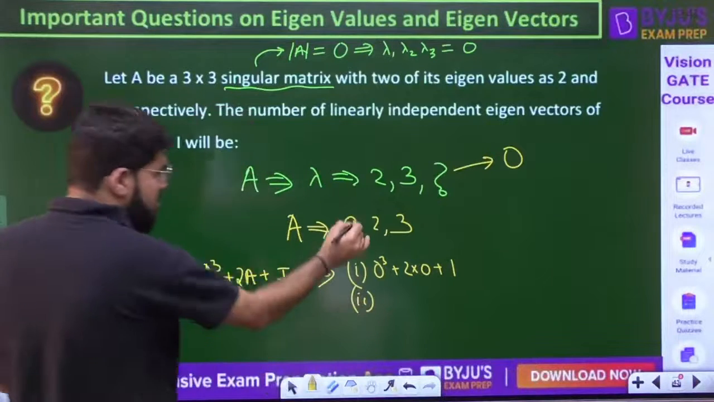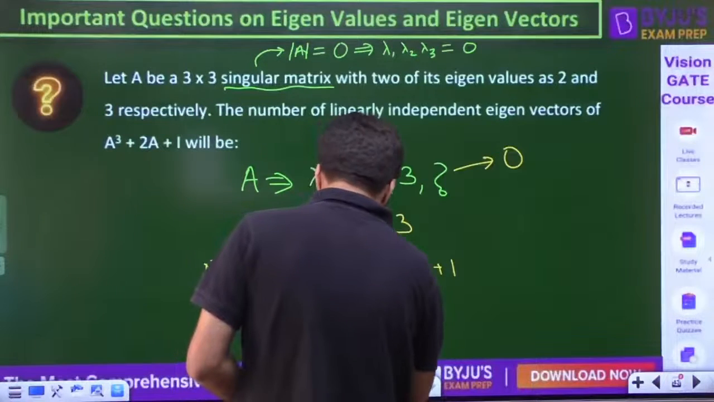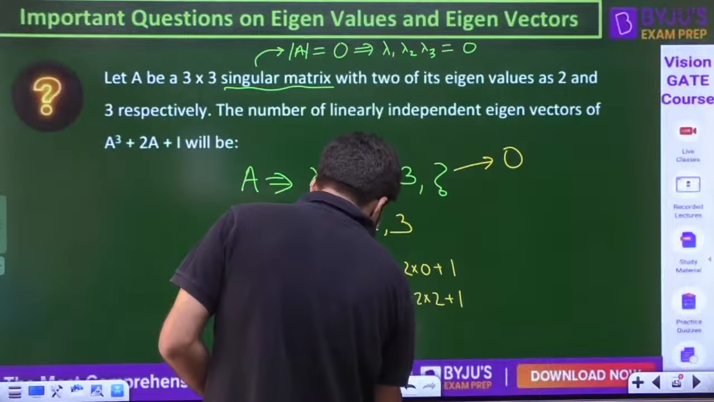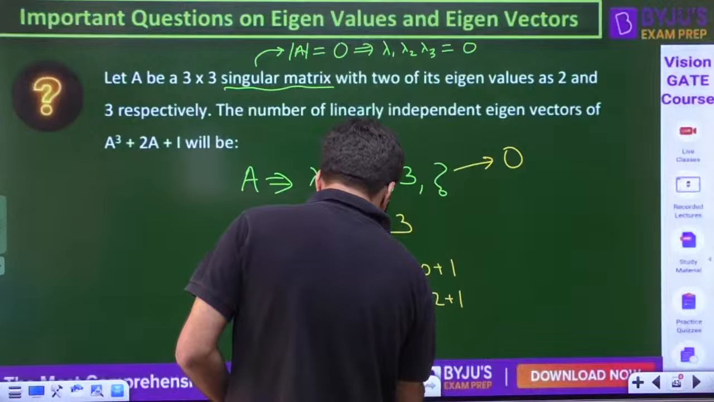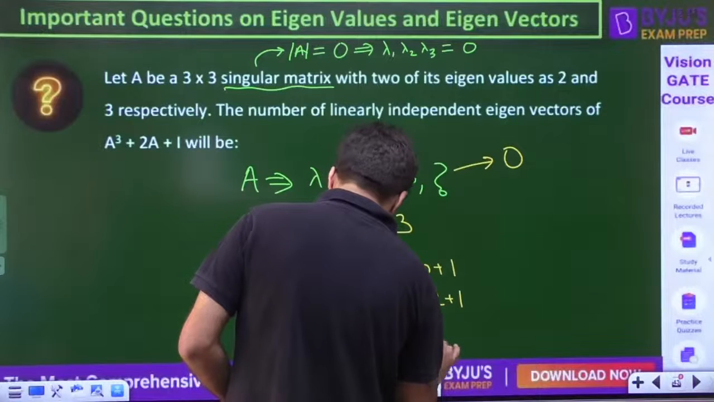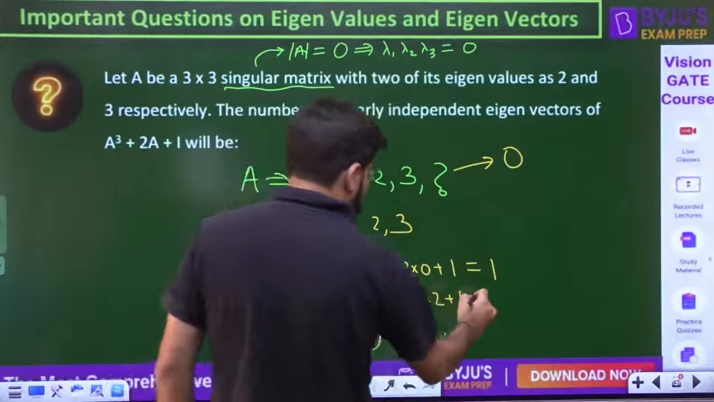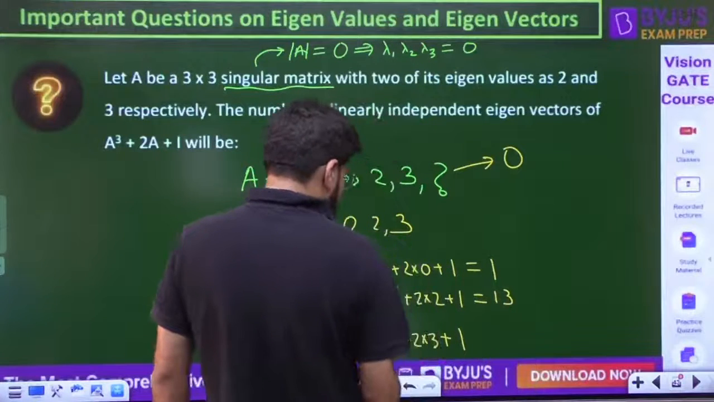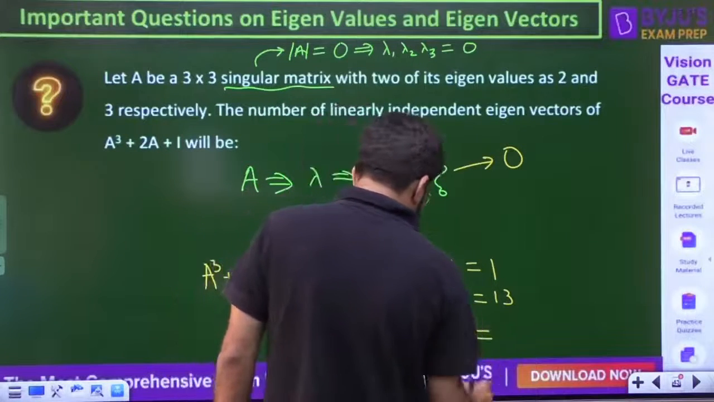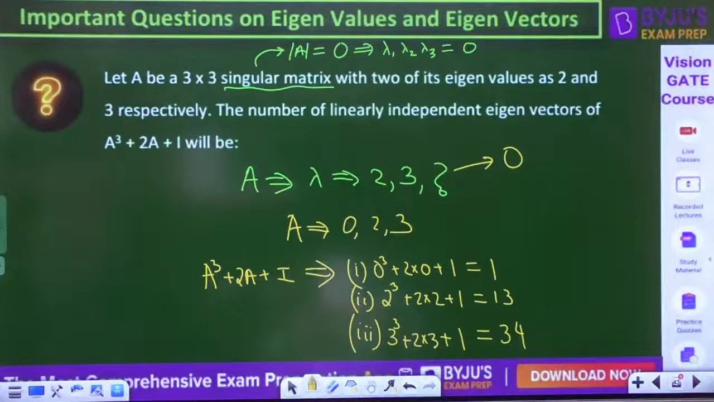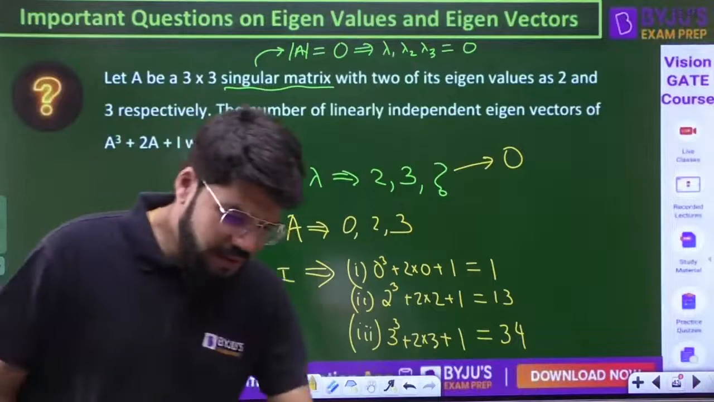Next one will be the same operation applied to lambda equal to 2, so that is 2 cube plus 2 into 2 plus 1. And the third one is 3 cube plus 2 into 3 plus 1. So the first is 1. 8 plus 4 plus 1, that is 13. And 27 plus 6 plus 1, that is 34. Just check the calculation once. 1, 13 and 34.